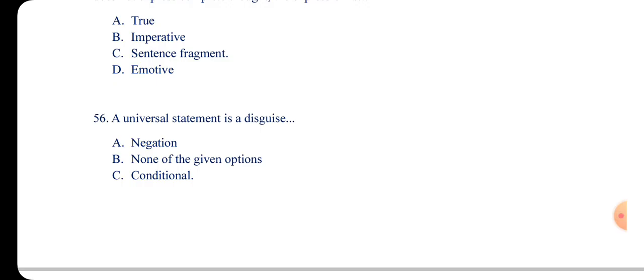Conditional. The universal statement comes in the form of what? A conditional statement. All A's are what? B's. If you study, you are going to what? Pass your exams. It's a conditional statement. Do you get it? So the universal statement here is a disguise of what? It's not a negation, but rather a conditional statement. It disguises it, right?